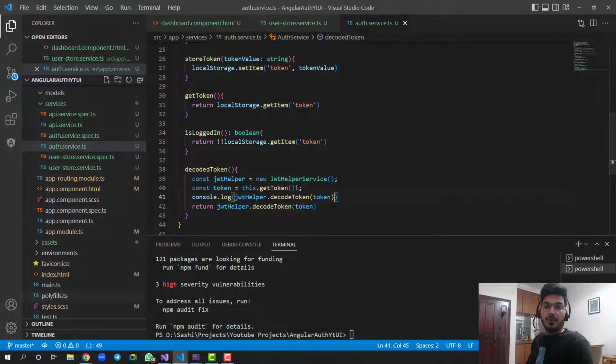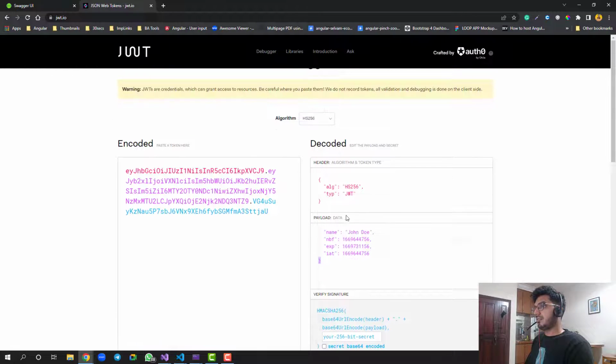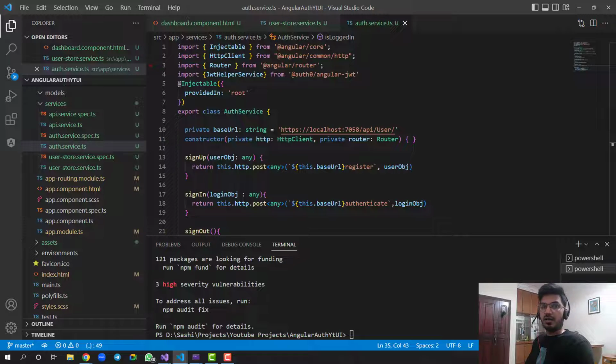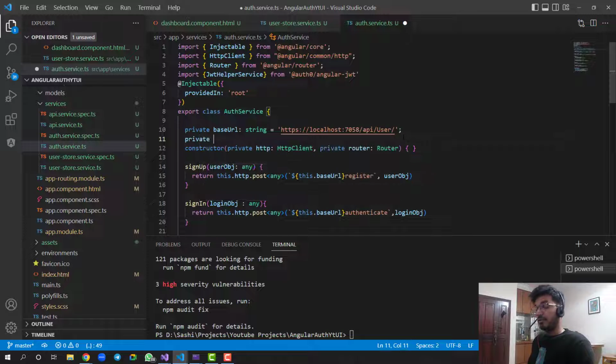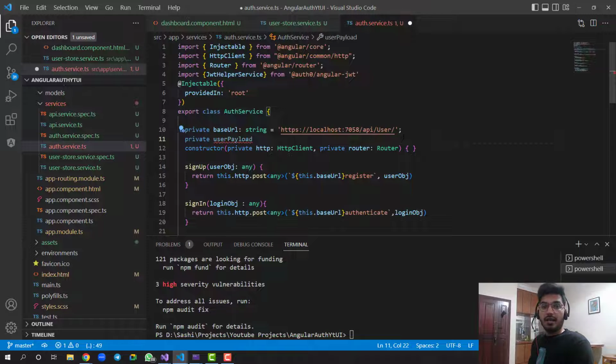Now let me tell you how we will be using this decoded token. We can create a payload, because this will return the payload we are getting. Can you see this payload data? This is what is returned by the JwtHelperService we have used to decode. Now we will create a private property, userPayload, and for now let's give it the type any.